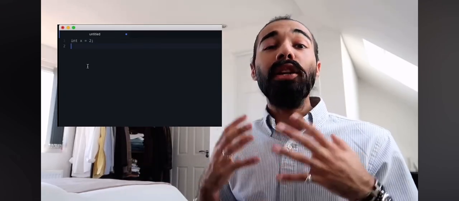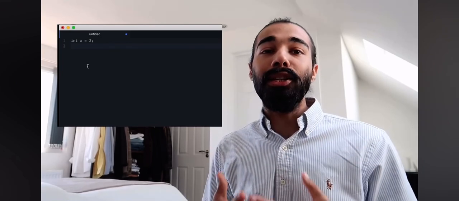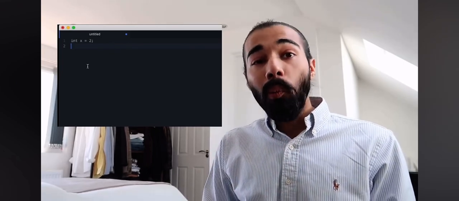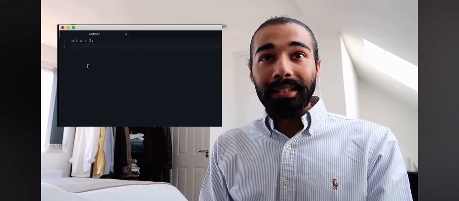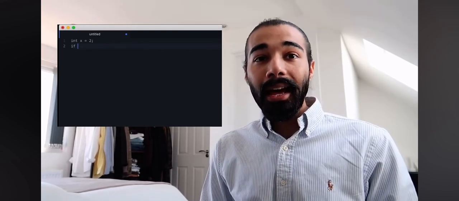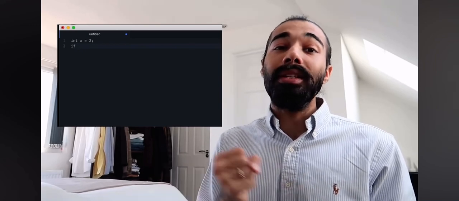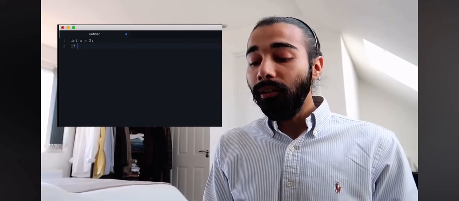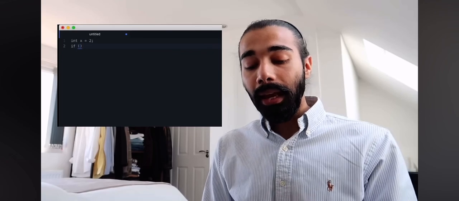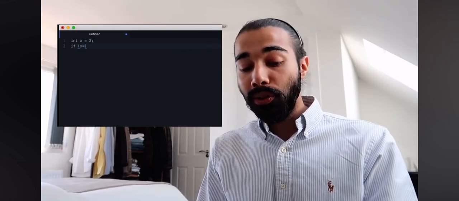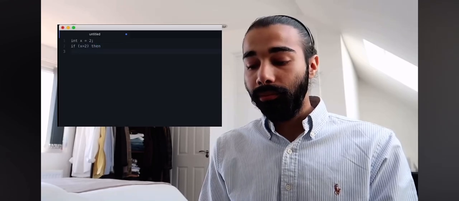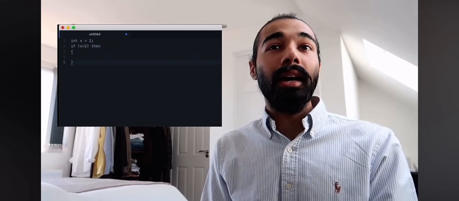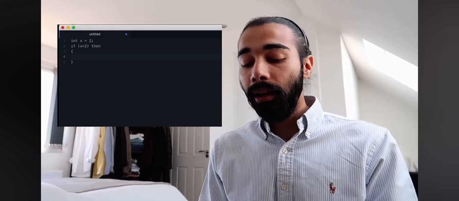Now what we can do is we can control the flow of data using other kinds of statements. One of them is known as an if-then statement. So if I write if, and what this does is it allows me to perform an action based on a certain condition. So if I write if x equals 2, then, and then I can put inside these brackets what I want to happen.